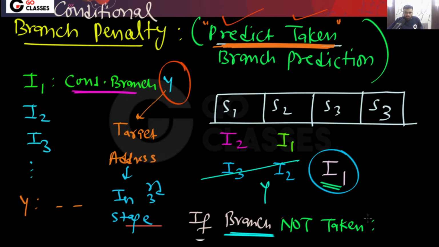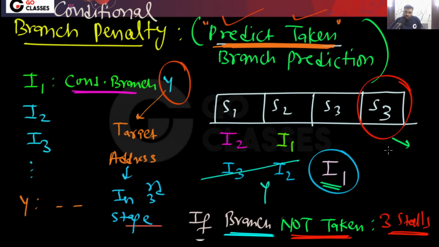In this situation, remember, it will be known in this stage. In this stage you will get to know that the branch is not taken and my decision was wrong. So there will be 3 stalls, because in this stage the branch condition will be checked. So there will be 3 stalls. Very simple. This is for the conditional branch instruction.